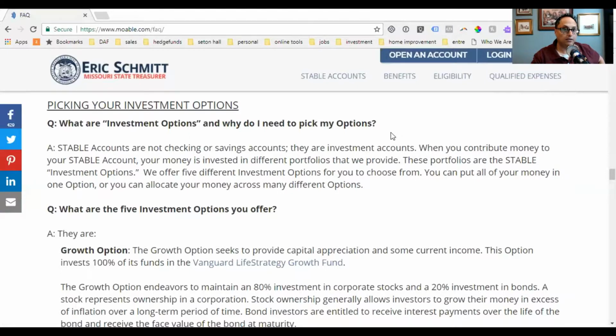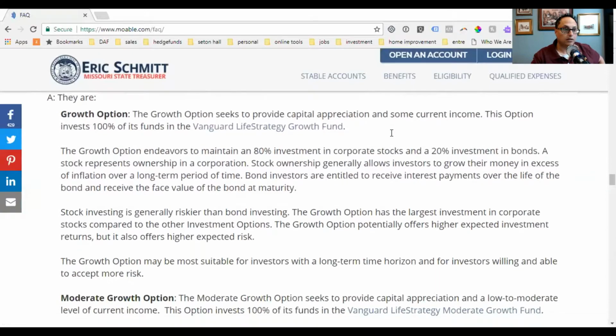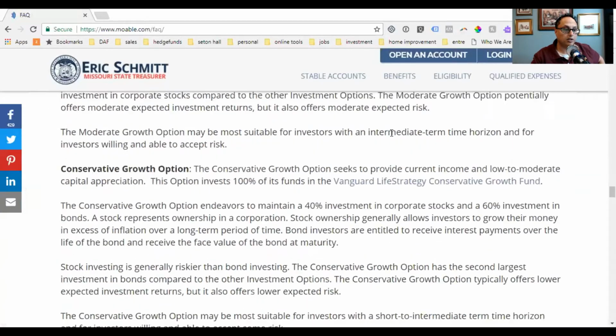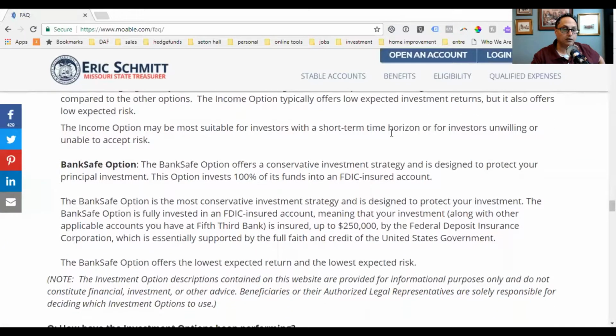Okay, then they discuss the investment. There are 5 investment options: a growth option, a moderate option, a conservative option, an income option, and a bank option, which is 100% FDIC insured, as long as it's up to $250,000.